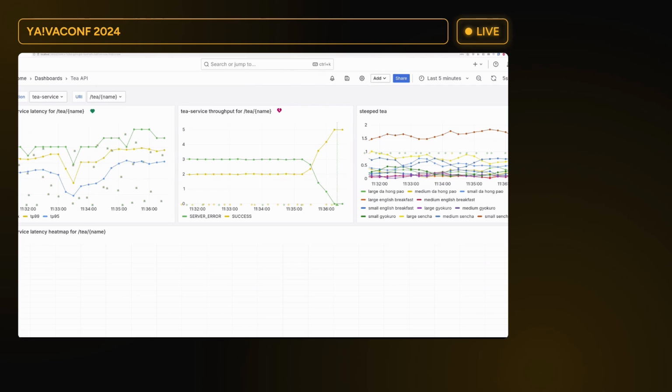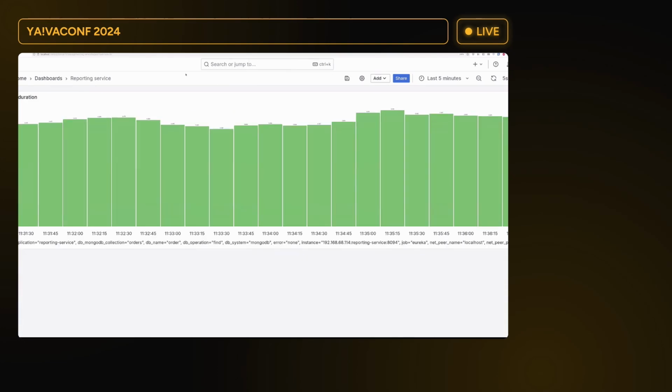One is that if we go to the reporting service, we can literally see that it's super slow. The metrics for the Mongo part give us a lot of information about this particular problem. I actually asked ChatGPT, because I'm not an expert with Mongo. I said, hey, what kind of problem can I showcase? And the problem was related, obviously, to latency. And ChatGPT told me, hey, how about you show how you introduce indexes?